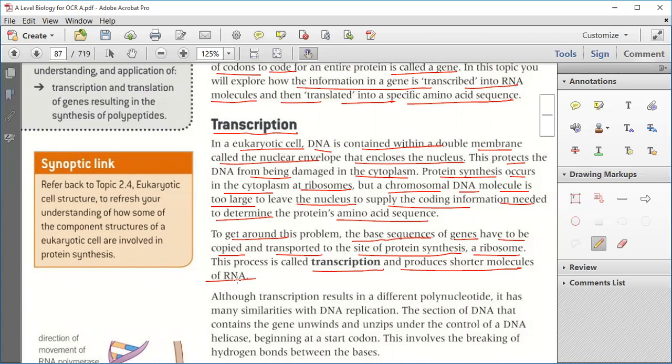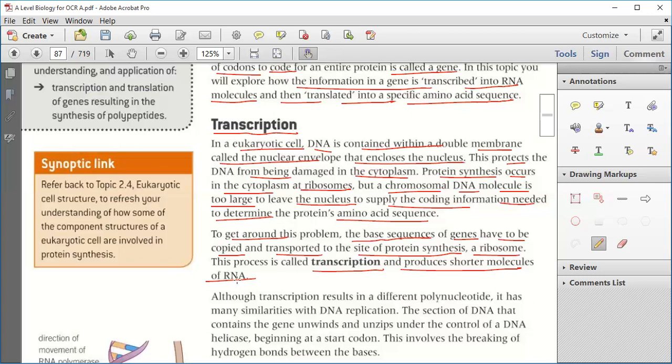In the same way, ribosomes are the site of protein synthesis, but the chromosomal DNA molecule is too large to move to the site of protein synthesis. So the base sequence of the gene has to be copied, and then it is transported to the site of protein synthesis.